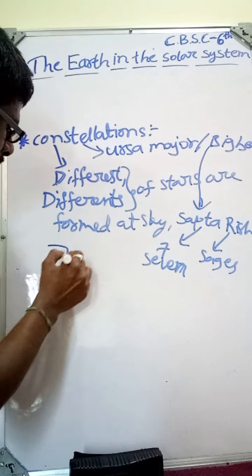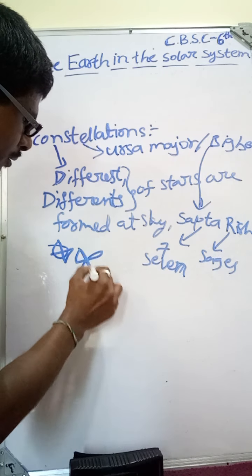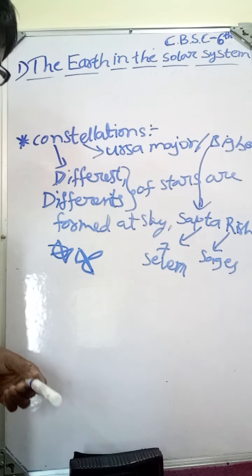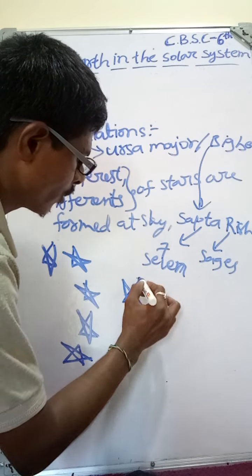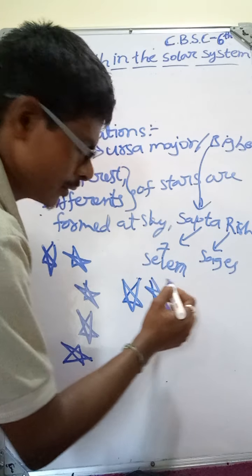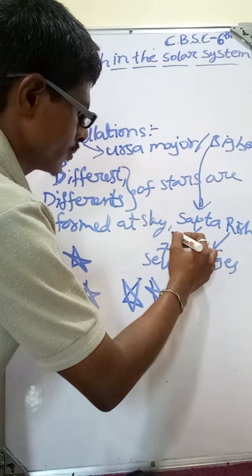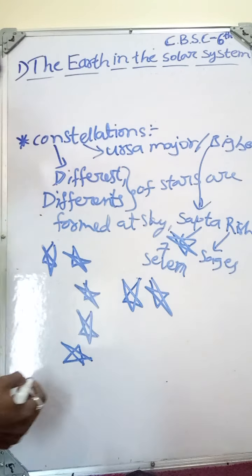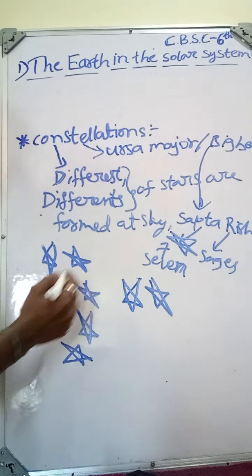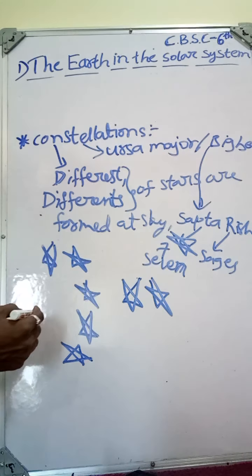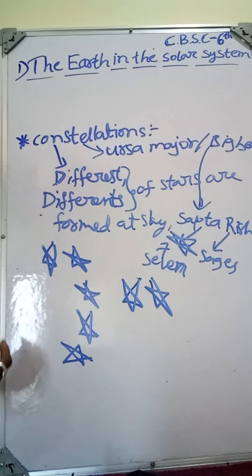The stars are formed like this. So here, if you see, this group of stars is called a constellation, also known as Ursa Major or Big Bear.